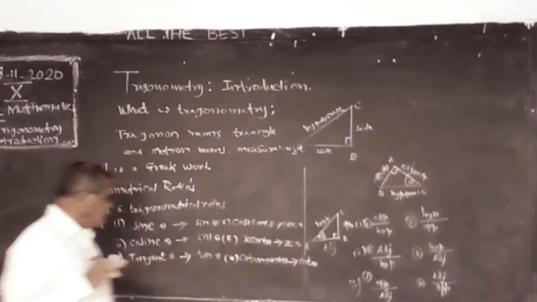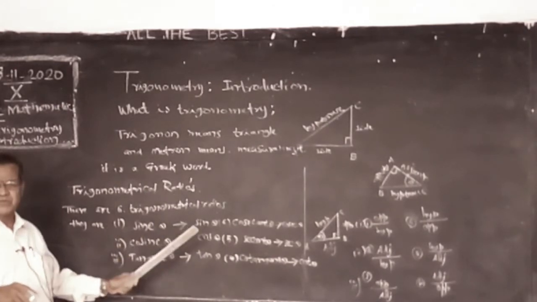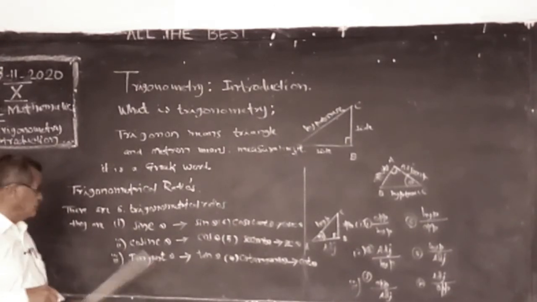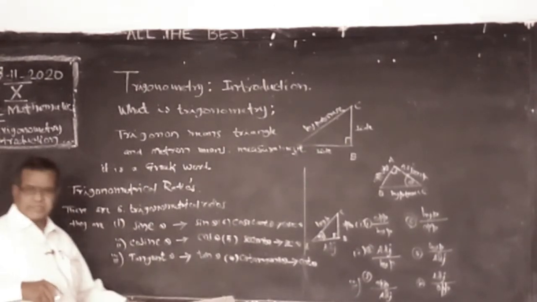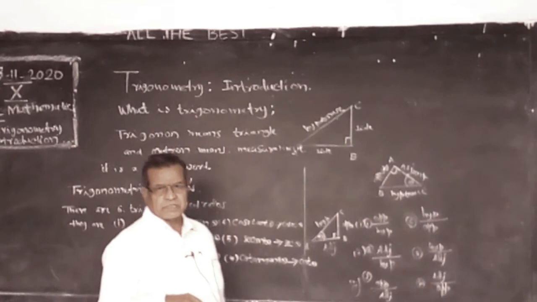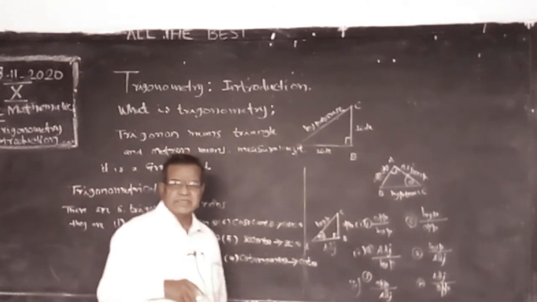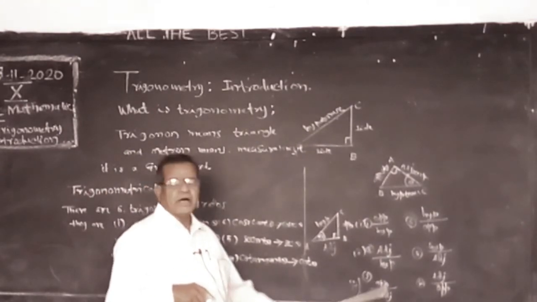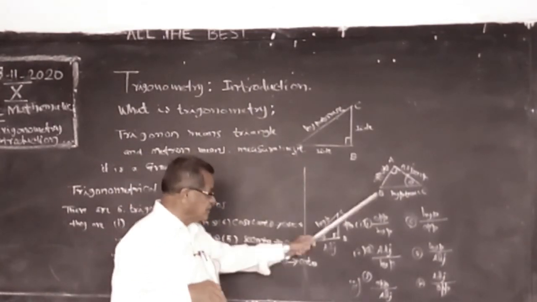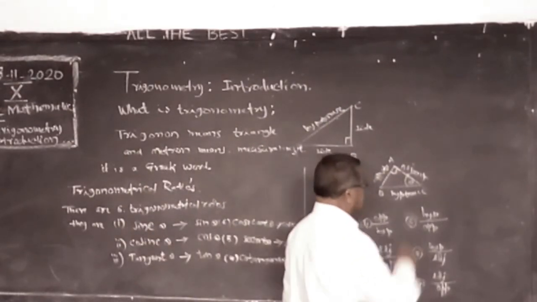Okay. So there are mainly 6 ratios. First one is sin theta, opposite side of the angle by hypotenuse. Second, cosine theta, that is cos theta, adjacent side of the angle by hypotenuse. Third one, tangent theta or shortly tan theta, opposite side of the angle by adjacent side of the angle. These 3 are primary and 4, 5, 6 are reciprocal ratios.